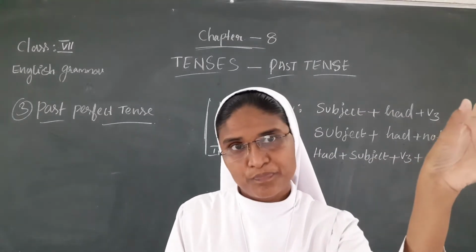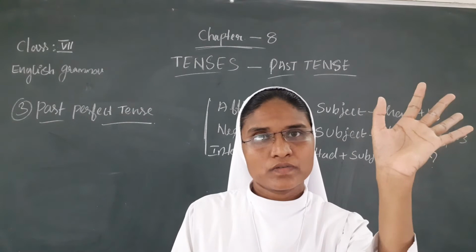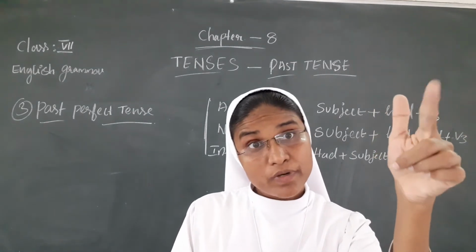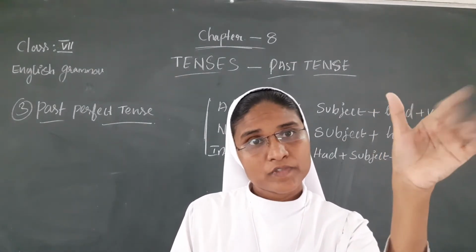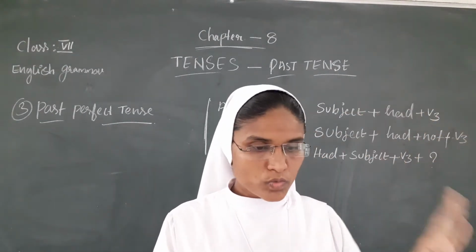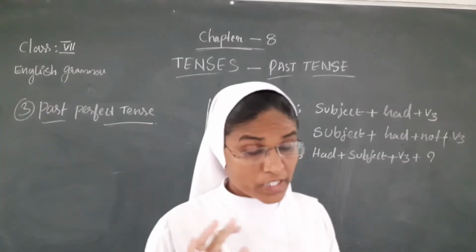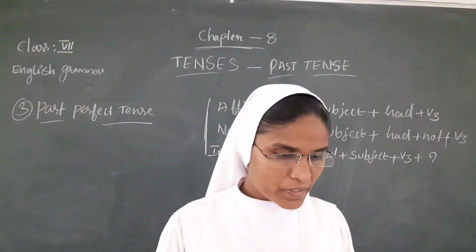All these tenses have first person, second person, third person. So verb also: verb 1, verb 2, verb 3. We use the same here. So here is how to write the past perfect tense.